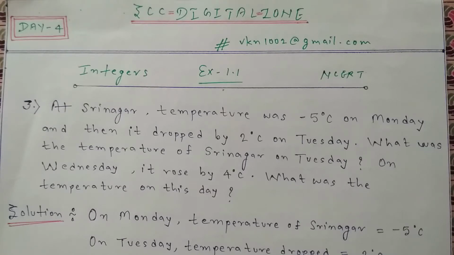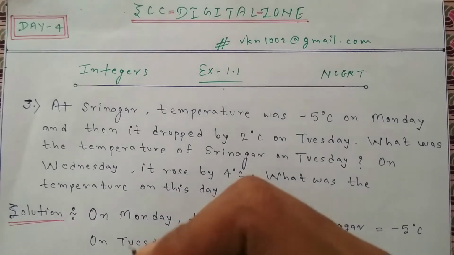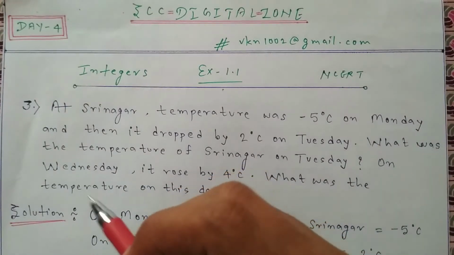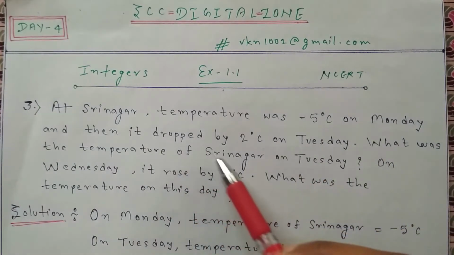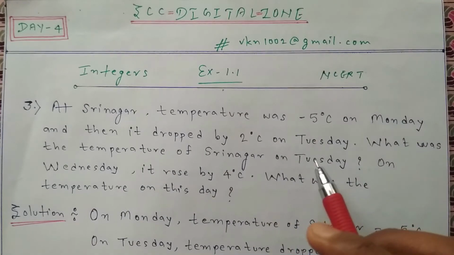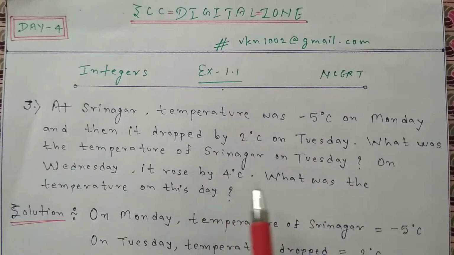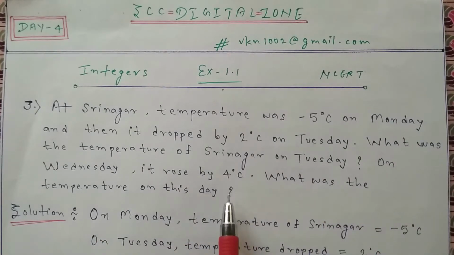In this video, day 4 of the tutorial of class 6 mathematics integers chapter, we will discuss some questions of exercise 1.1. So this is question number 3. At Srinagar, temperature was minus 5 degrees Celsius on Monday and then it dropped by 2 degrees Celsius on Tuesday. What was the temperature of Srinagar on Tuesday? On Wednesday, it rose by 4 degrees Celsius. What was the temperature on this day?